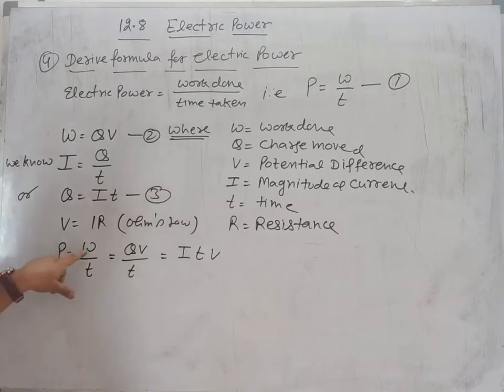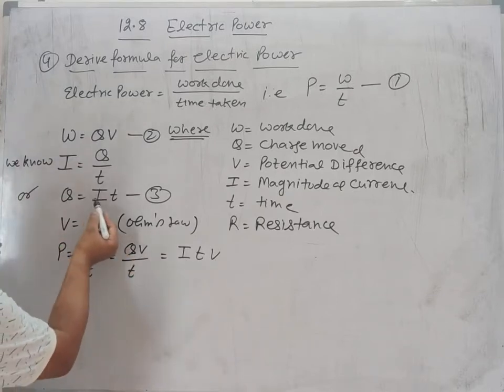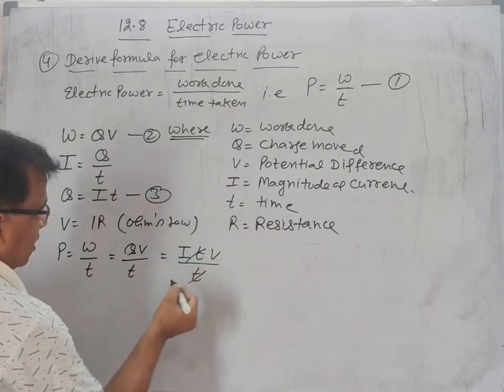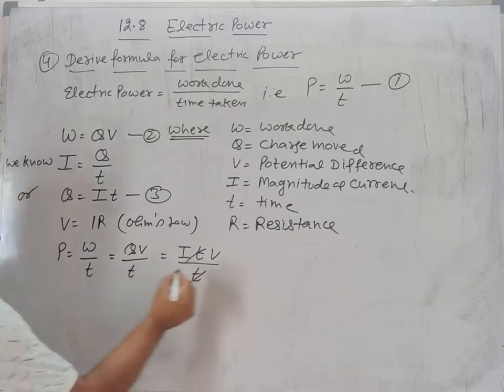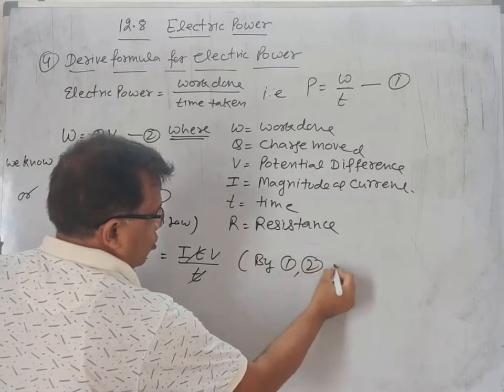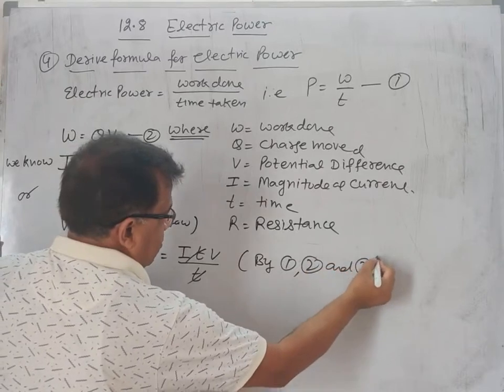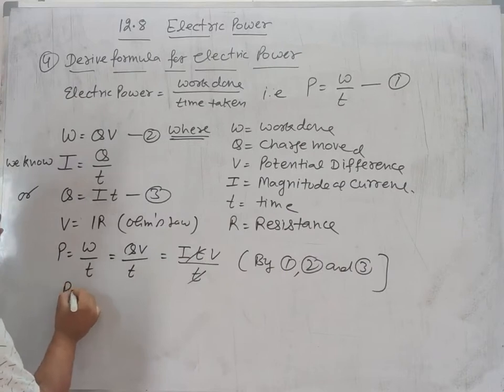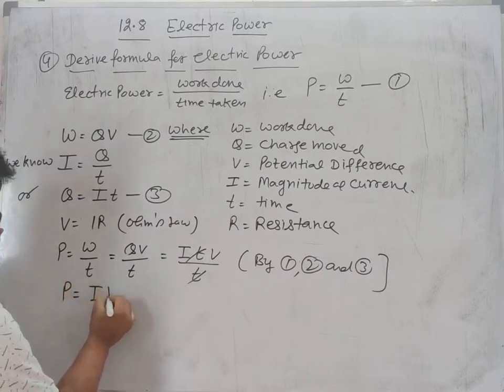So P is equal to W by T. At the place of W, QV by T. At the place of Q, IT, V by T is left. These T are cancelled. So by 1, 2 and 3, what is left? P is equal to IV.